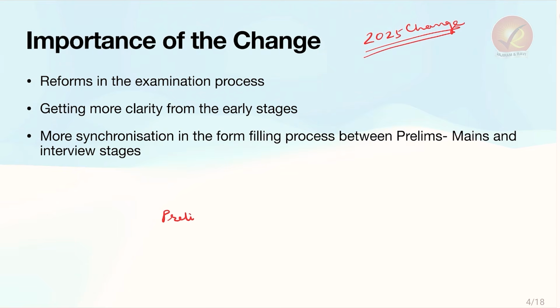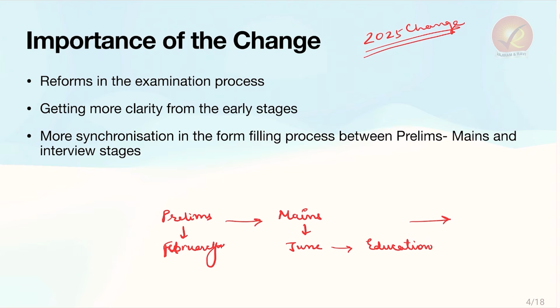Prelims form, which is released in February or March, does not have all of these components. But when you qualify prelims and fill the mains form in the months of June, it has other components such as your education details, etc.